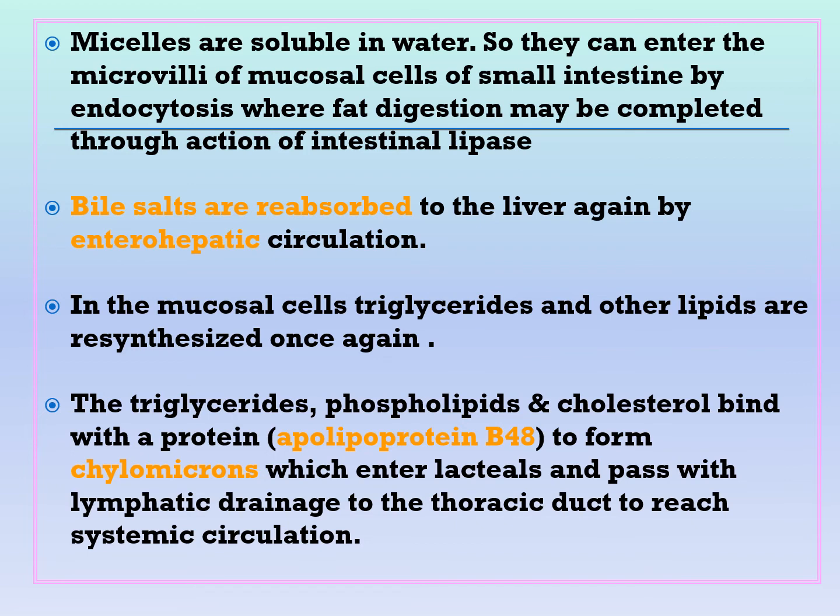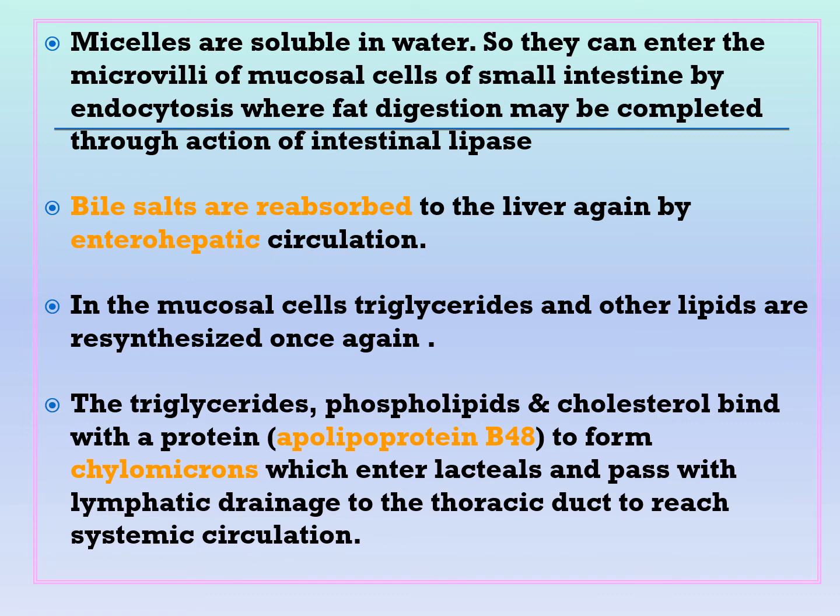Apolipoprotein B48 is the protein part of the chylomicron, and this is the lipid part, triglycerides mainly, together with some phospholipids and cholesterol. The chylomicrons, when formed, enter the lacteals and the lymphatic drainage to the thoracic duct and finally to the systemic circulation. So again, these water-soluble micelles, formed of bile salts together with the end products of fat digestion, monoglycerides, cholesterol, lysophospholipid, and long-chain fatty acids, enter the microvilli of the mucosal cells of the small intestine, where fat digestion is completed using the intestinal lipase enzyme.